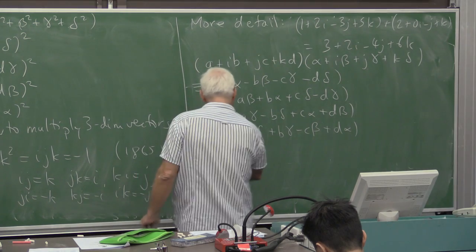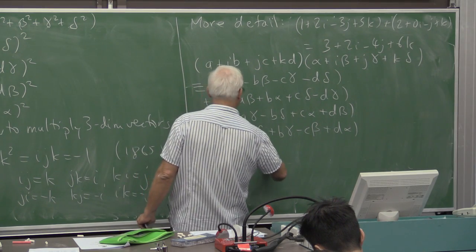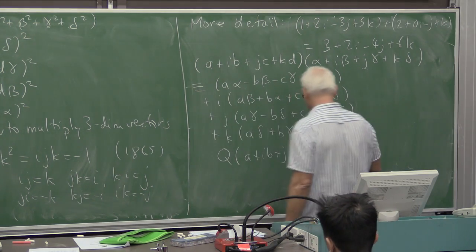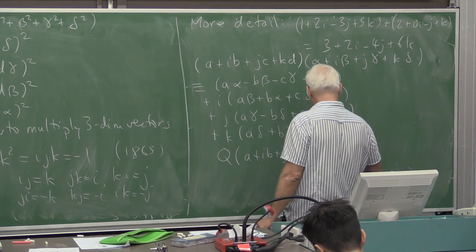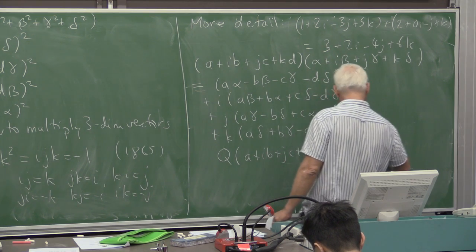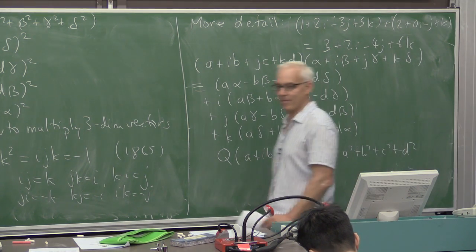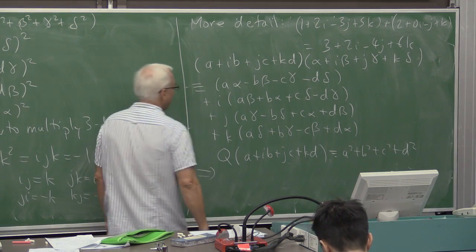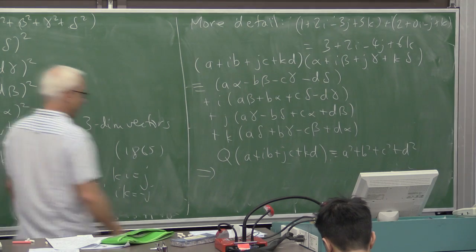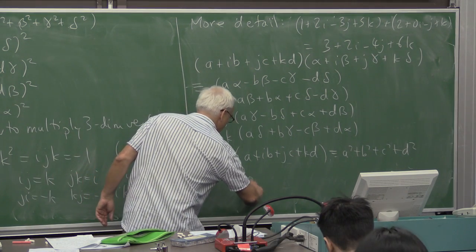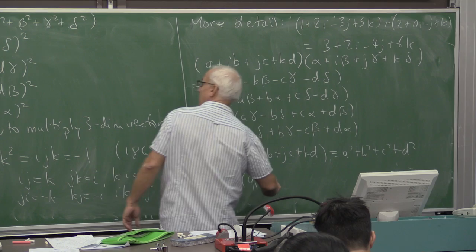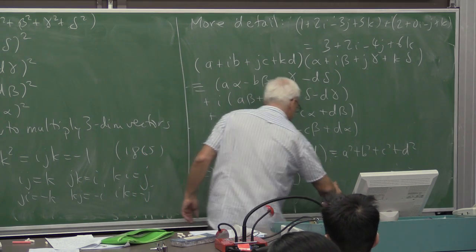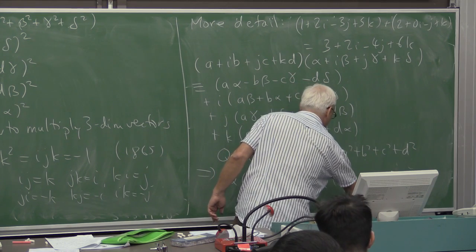So if we define Q of a plus ib plus jc plus kd as a squared plus b squared plus c squared plus d squared, then Euler's result is really telling us that the norm of the quaternion Q1 times the norm of the quaternion Q2 is the norm of the quaternion Q1 times Q2.